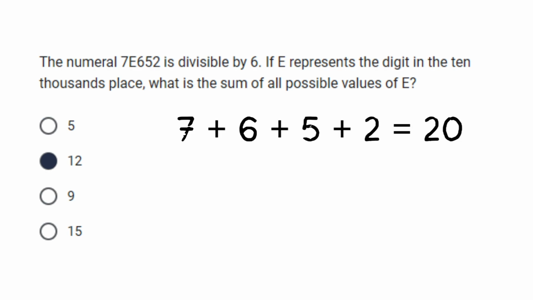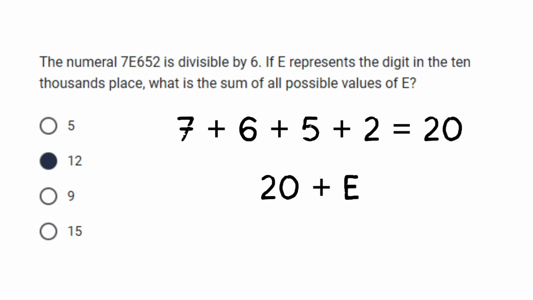For the number to be divisible by 3, the sum of its digits must be divisible by 3. So let's first calculate the digits without considering the letter E. Here we have 7 plus 6 plus 5 plus 2, which gives you 20.